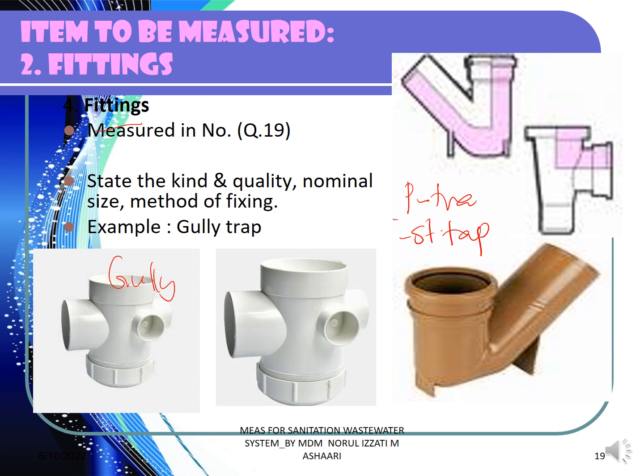Okay, measure in number under Q.90.1. That means you have to measure based on the kind, the quality, the nominal size, the method of the fixing, and so on. Okay, this is one of the examples, gully trap. Even though the gully trap is big enough, you only have to measure in number.